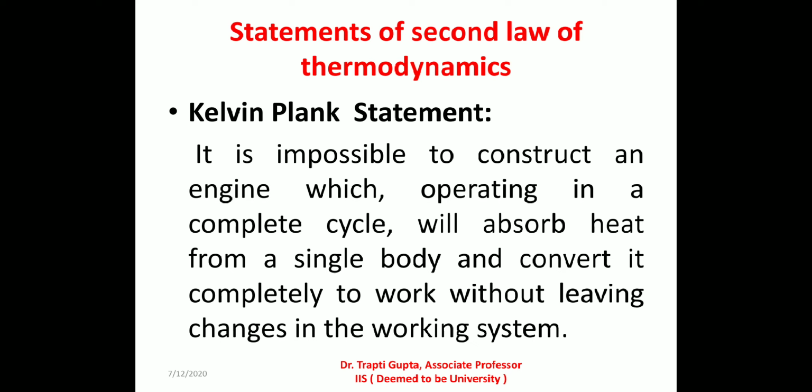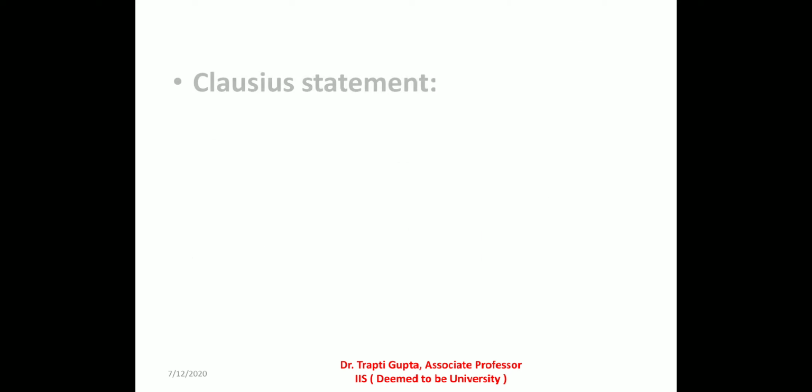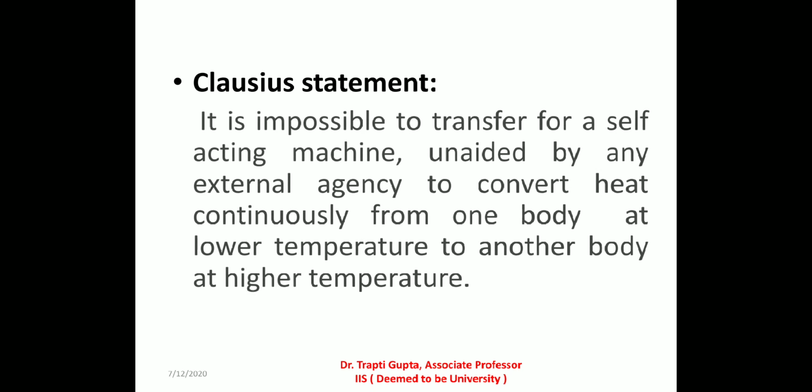Next is Clausius statement. Heat flows from hot body to cold body due to difference of temperature. However, in a refrigerator, heat gets absorbed from a body at a lower temperature and gets rejected to a body at a higher temperature. Here, it is required that heat flows through some outer agency.